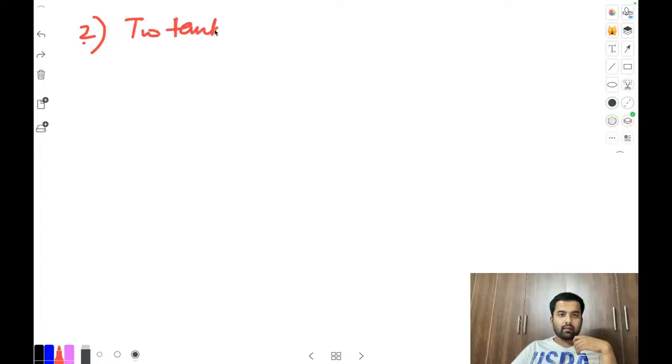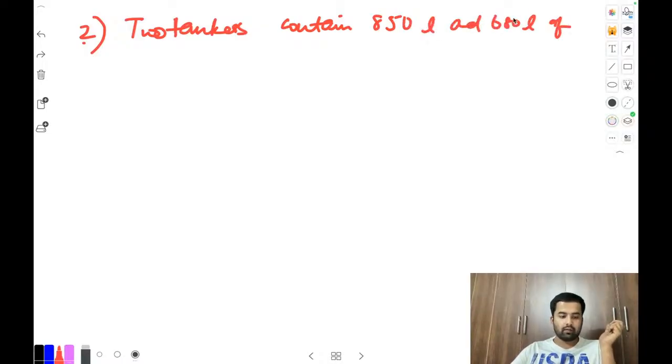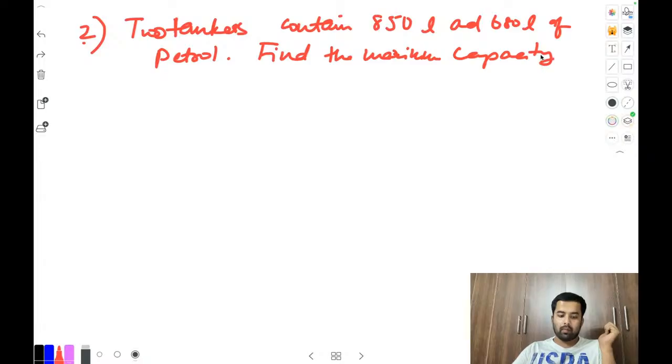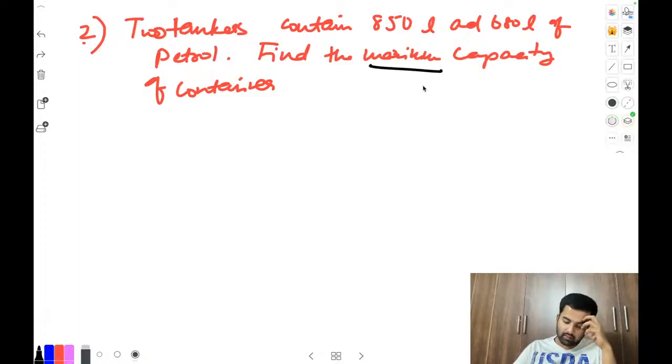Two tankers contain 850 liters and 680 liters of petrol. Find the maximum capacity of the container. Figure out, everyone. The word maximum is used here, so what to do? Just figure out. Maximum is used here. Figure out answers.